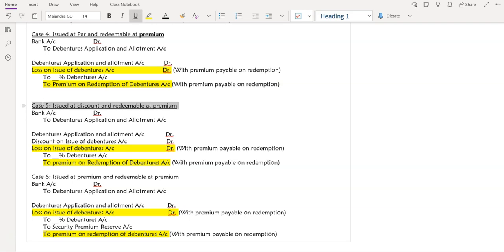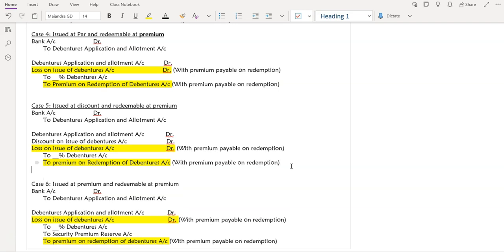Yes, ma'am. Now let's come to the next case when we are issuing at discount and we are redeeming at premium. So there is no difference in first entry, so I'm not saying anything. Again, see here, when it was a normal entry, we used to write debentures application allotment account debit, discount on issue of debentures debit, to 2% debentures account. This was our normal entry. Now when we are redeeming at premium, we are adding loss on issue of debentures, and writing here to premium on redemption of debentures, both with the premium payable on redemption account. Is this clear, Sejal?